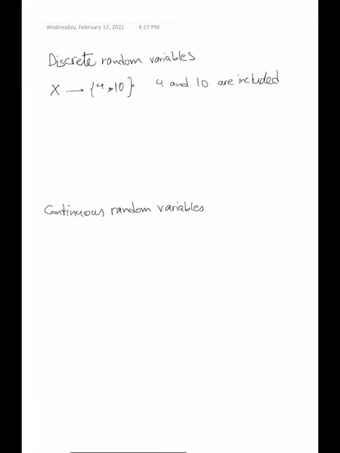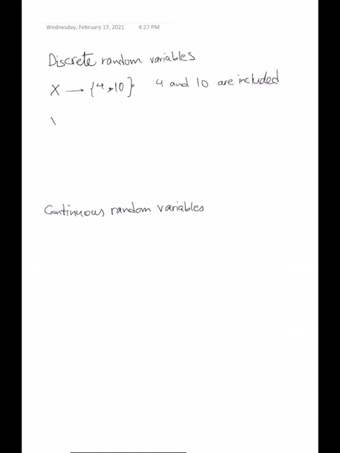So in that scenario, can you tell me exactly how many numbers this random variable can get? Can you count them for me? Exactly, 4, 5, 6, 7, 8, 9, 10. Those are the possible values. As you can see, we not only can count those numbers, but they are discrete, like it's 4, 5, 6, 7. There's no 4.5, 4.03 or anything like that.